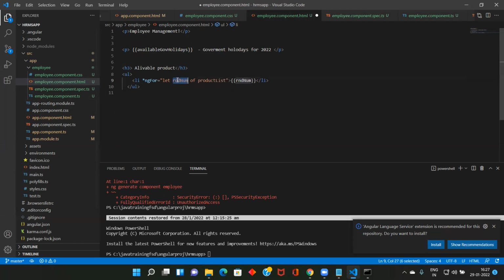Here it can be anything, right? So this is pointing to this. So now what? This is a for loop. There are a lot of directives available, which I will explain.